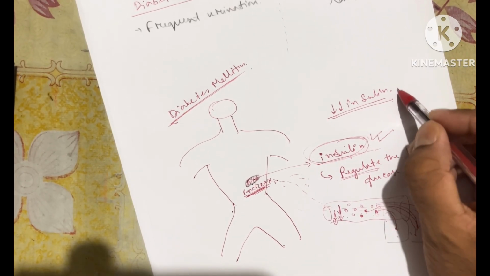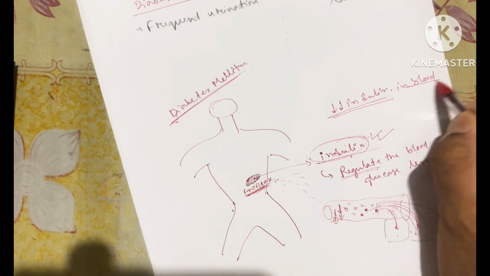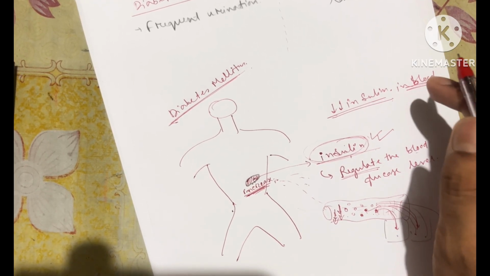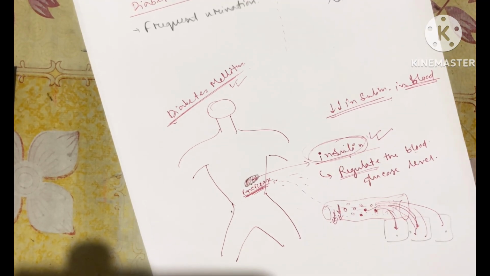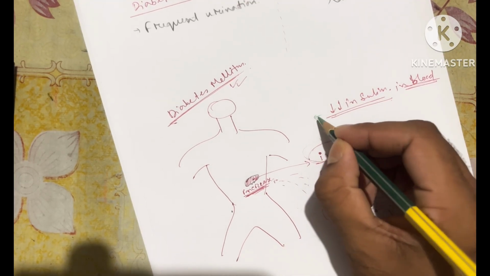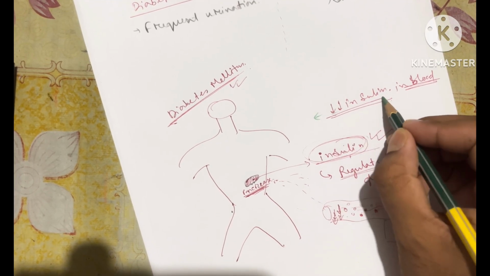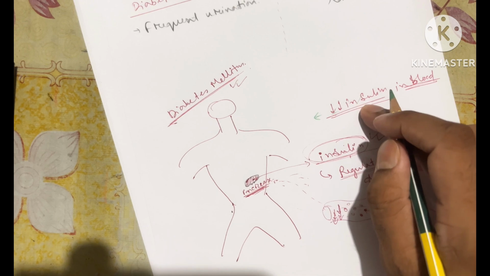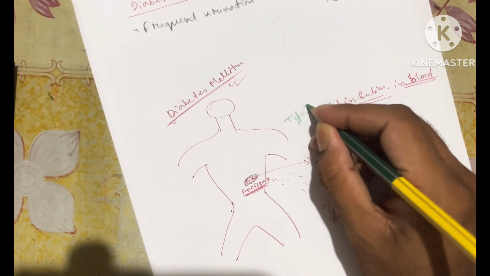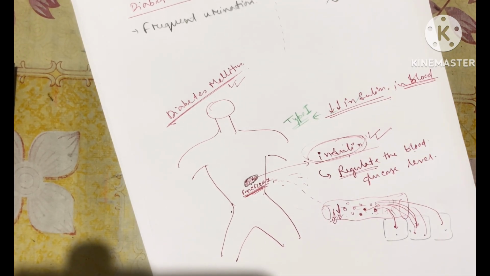If there is a decreased insulin concentration in the bloodstream, it could be diabetes mellitus, but it is only one type. If there is a decreased amount of insulin, then it will be considered type 1 diabetes mellitus.